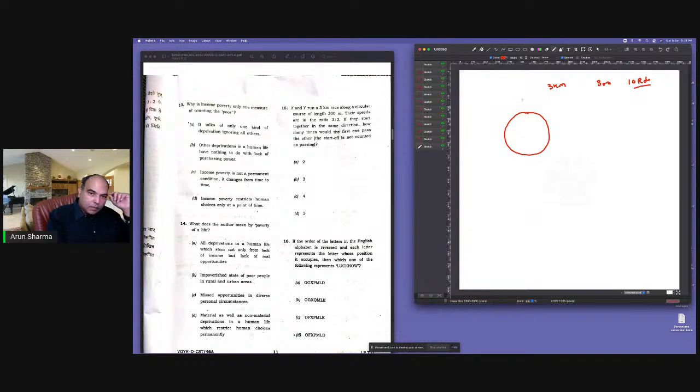Their speeds are in the ratio 3:2. अभी तो time speed distance हो गया. ठीक है. X और Y का speed ratio 3:2 है. If they start together in the same direction, how many times would the first one pass the other? The start is not counted as passing. So essentially, इसको कैसे करोगे?